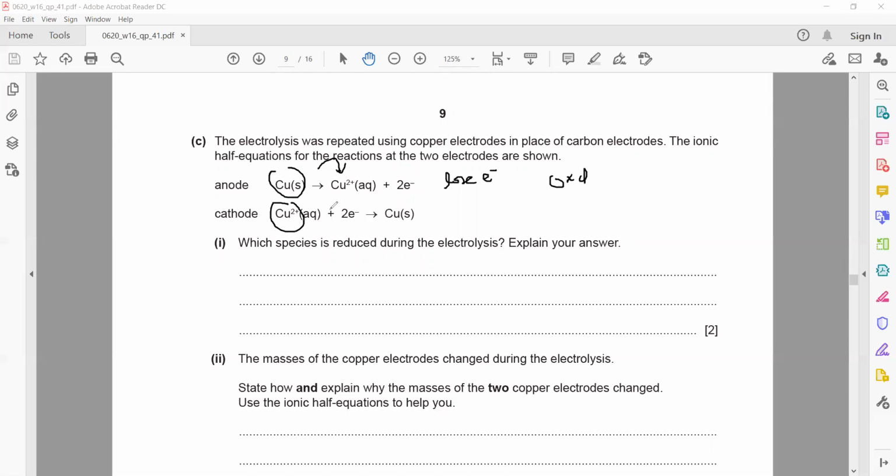But the copper ion takes electrons and changes to a copper atom. So when something gains electrons, we call it reduction. So which species is reduced here? The copper ions are reduced, and the reason is because they gain electrons.